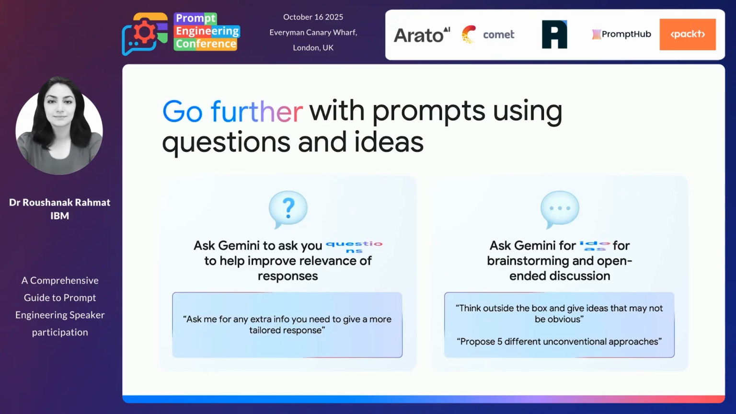These are good techniques that sometimes we forget to use. So it's good to go further with the prompt using questions and ideas. When we use Gemini, ChatGPT, these models, we can ask them to ask us questions. That would be great because we give them the freedom that, yes, if there is something you have doubt in or you don't know exactly, you can ask me.